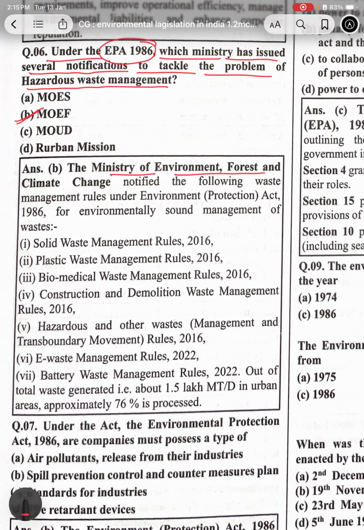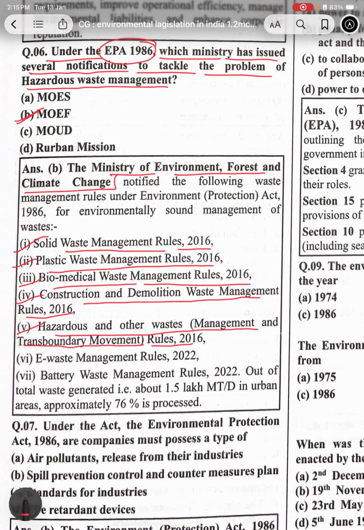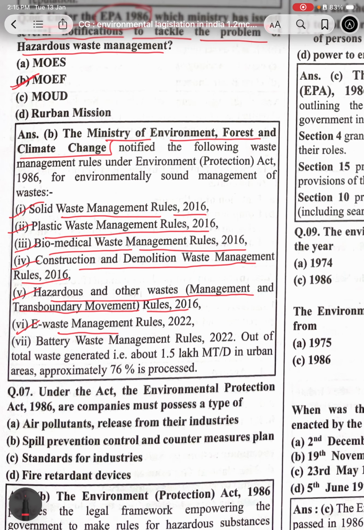The Ministry of Environment, Forest and Climate Change notified Solid Waste Management Rules 2016, Plastic Waste Management Rules 2016, Biomedical Waste Management Rules 2016, Construction and Demolition Waste Management 2016, Hazardous and Other Waste Management and Transboundary Movement 2016, E-Waste Management Rules 2022 and Battery Waste Rules 2022. Out of the total waste generation is about 1.5 million tons.